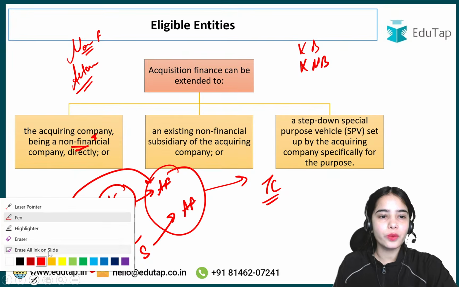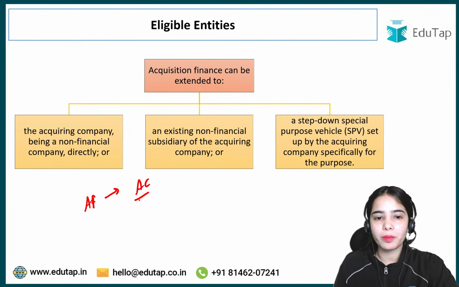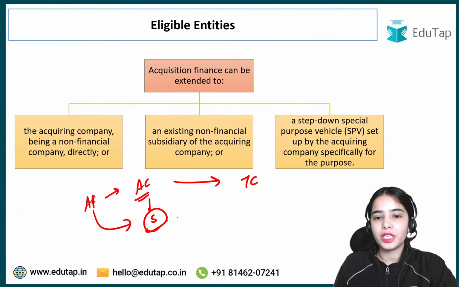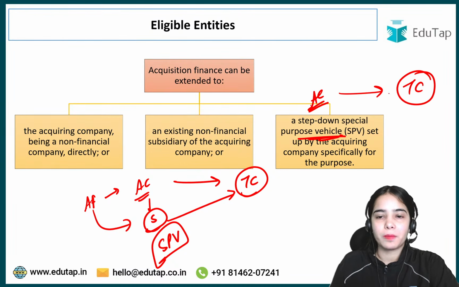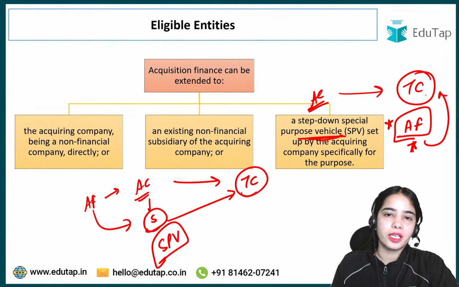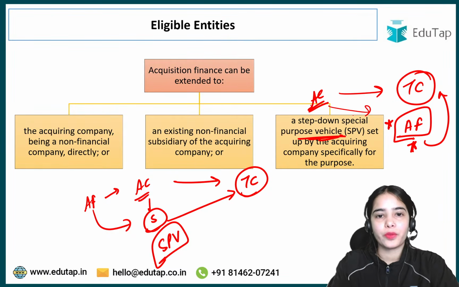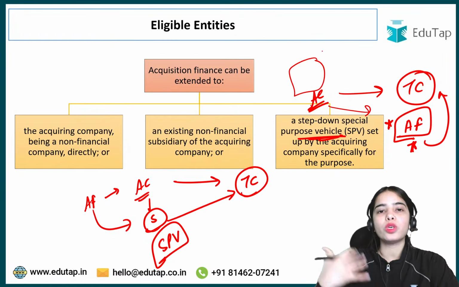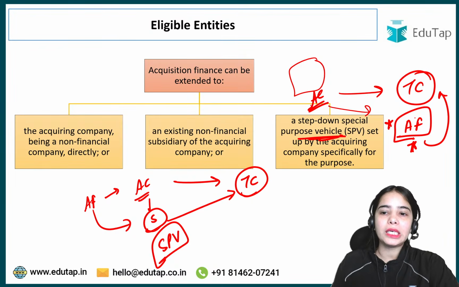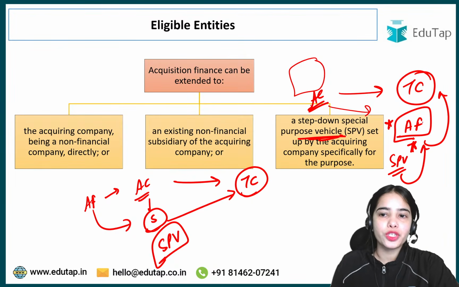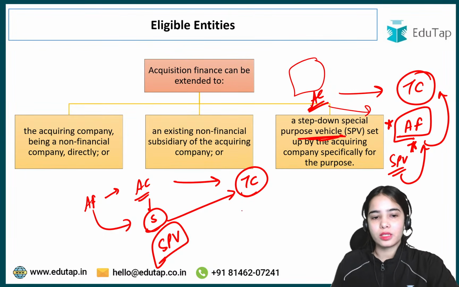Acquisition finance can be taken directly by the acquiring company to acquire the target company, or it can be taken by the subsidiary of the acquiring company to acquire the target company, or a special purpose vehicle can be created by the acquiring company to acquire the target company. This special purpose vehicle can take the acquisition finance on behalf of the acquiring company. The idea is that the acquiring company does not want to change its own book value or its own book accounts. So the acquiring company creates a special purpose vehicle to take the acquisition finance to acquire the target company. So this is the idea.